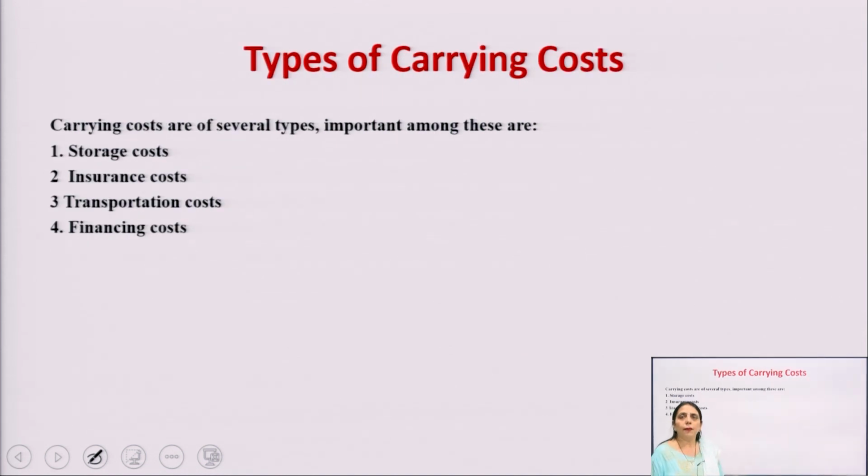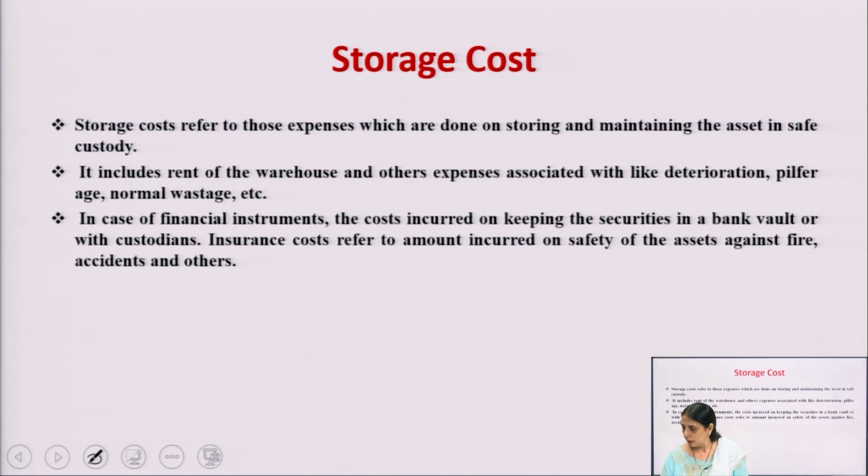There are different types of the cost of carry. The first is storage cost, the second is transportation cost, then there is insurance cost, and the last one is financing cost. I will discuss all the costs one by one. The first one is the storage cost.